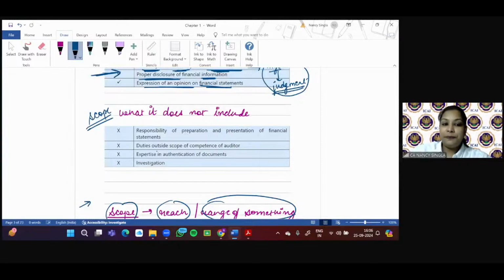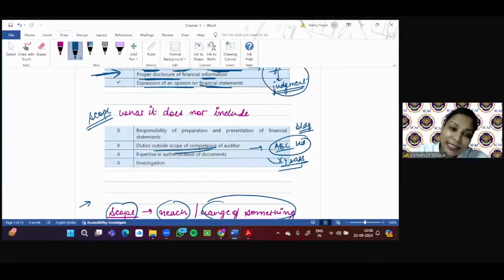Then, duties outside the scope of competence of auditor. Now tell me, let's take an example again, ABC Limited, and XY and associates are the CA firm. Now ABC Limited is having a building.